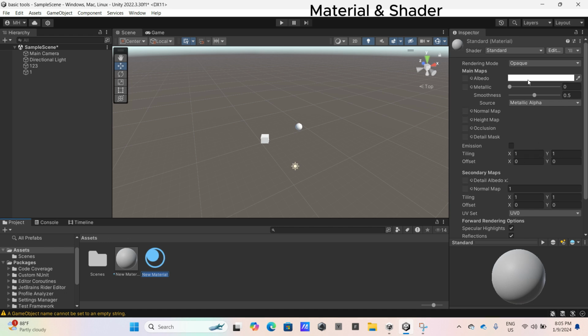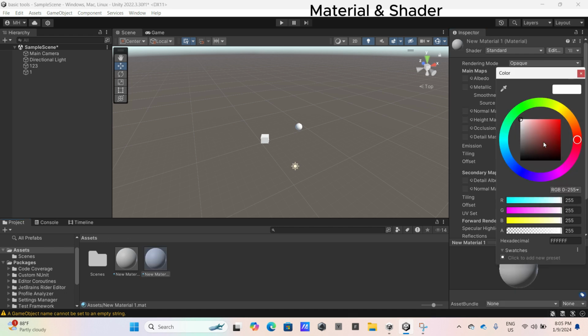You can choose the color you want. For example, we'll go with red.